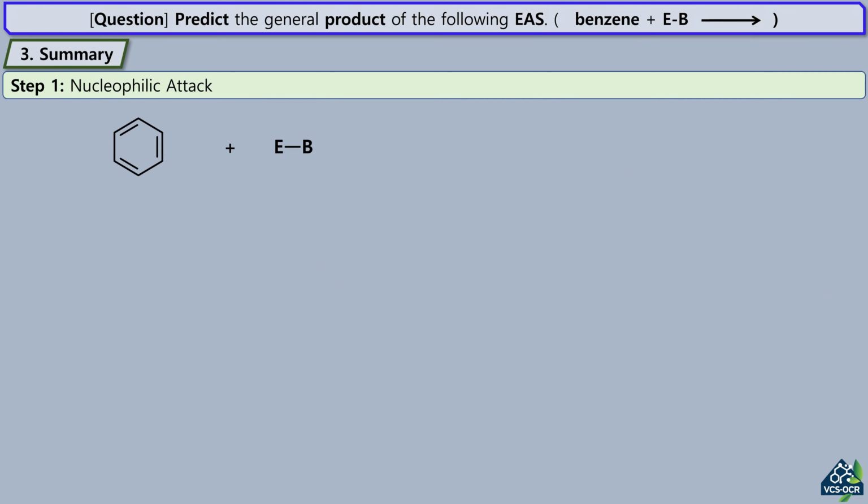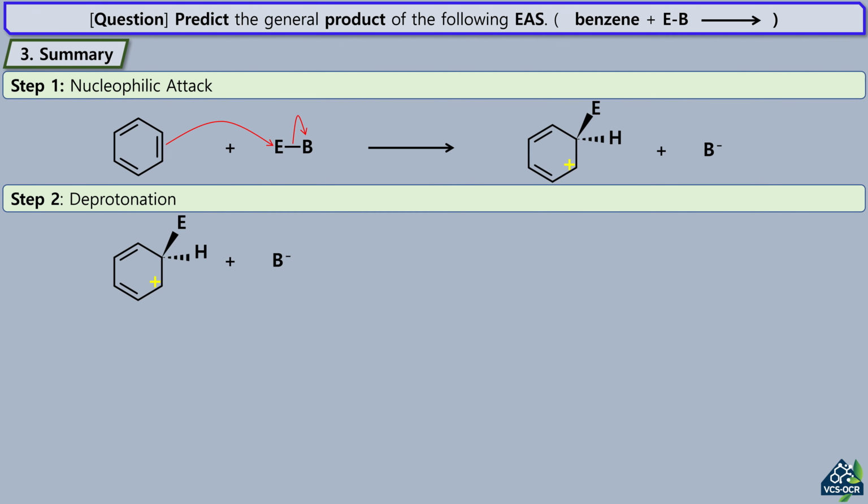Let's summarize. Step 1. Nucleophilic attack. Benzene attacks the electrophile, forming a resonance-stabilized Arenium ion. This step breaks the aromaticity and is the slowest part of the reaction. Step 2. Deprotonation. A base removes a proton, allowing the pi system to close and restore aromaticity.